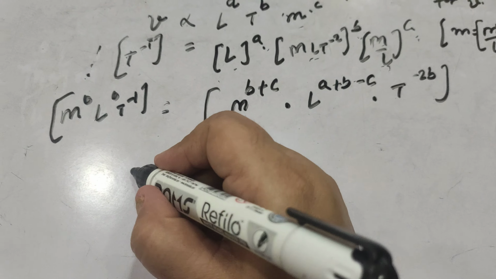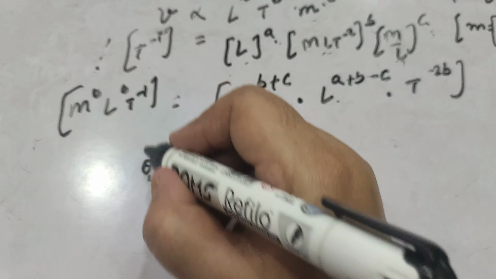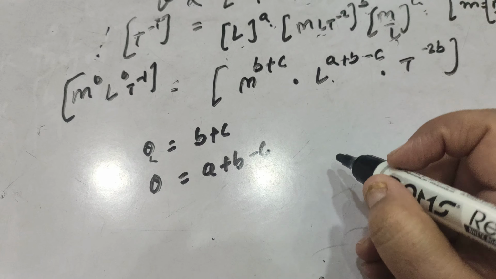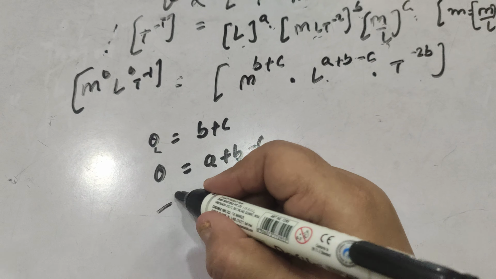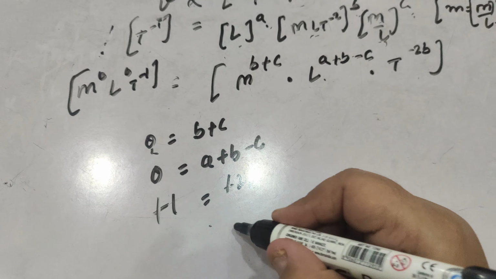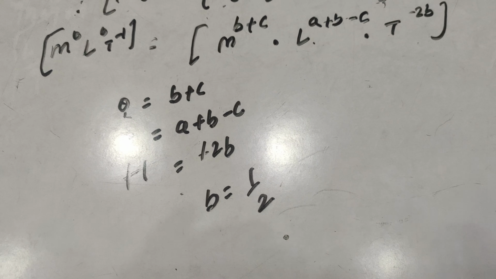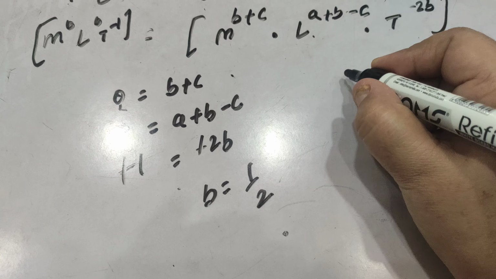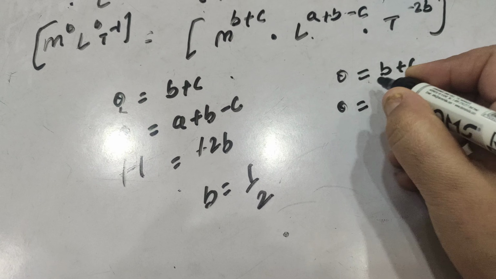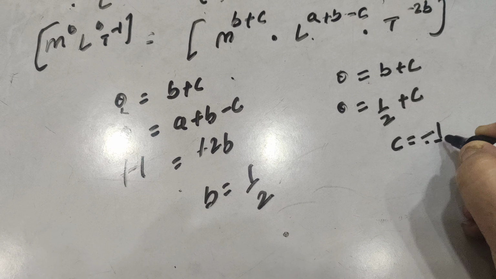Now equating the powers: 0 is equal to B plus C. Then comparing for L, 0 is equal to A plus B minus C. And for T, minus 1 is equal to minus 2B. So B comes out to be 1 by 2. So putting in the first equation, 0 is equal to B plus C, 0 is equal to 1 by 2 plus C, so C is equal to minus 1 by 2.